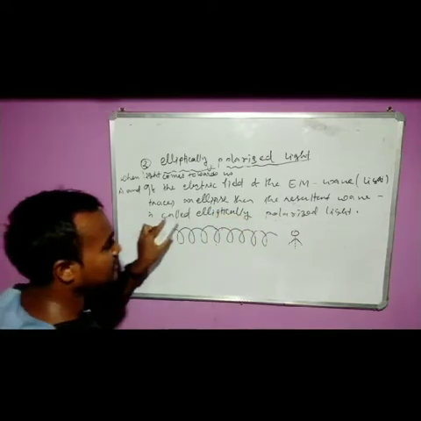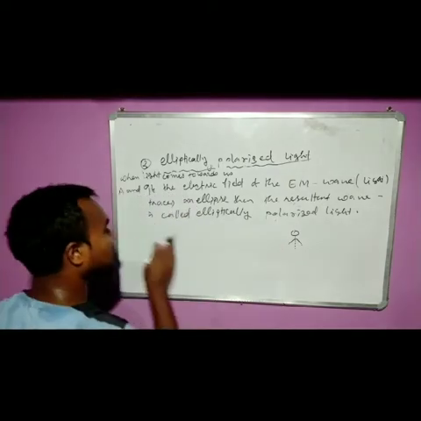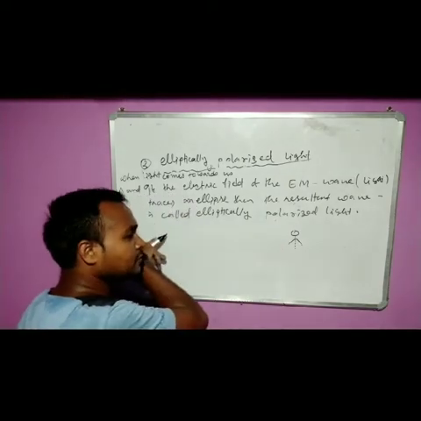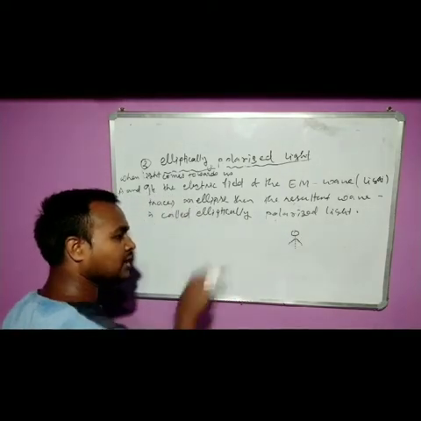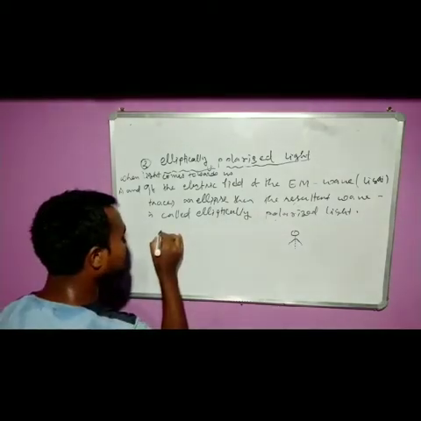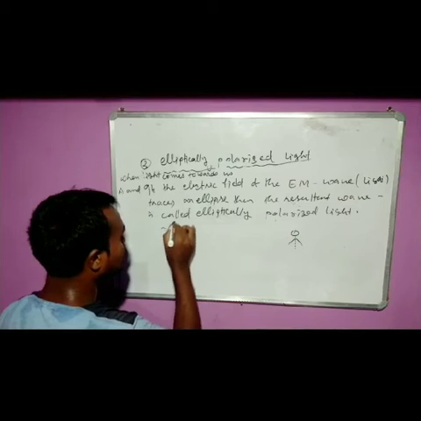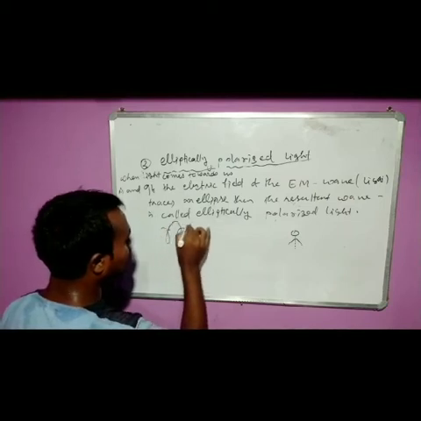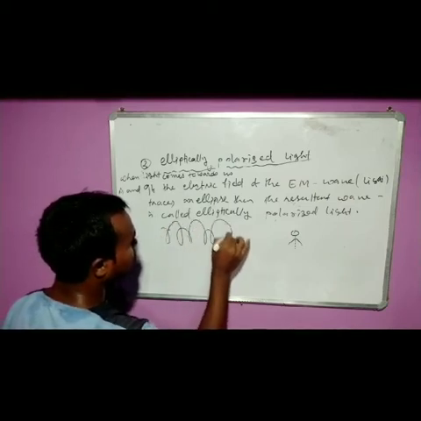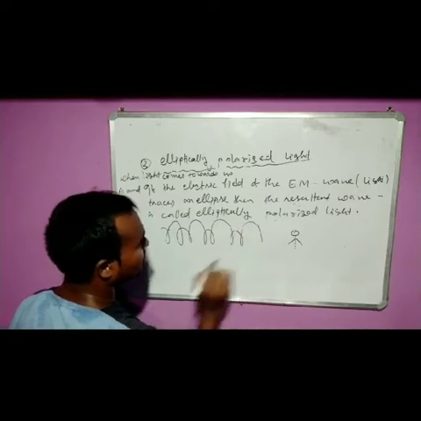It means suppose the electromagnetic wave is propagating towards this observer and it is tracing an ellipse. Clear?